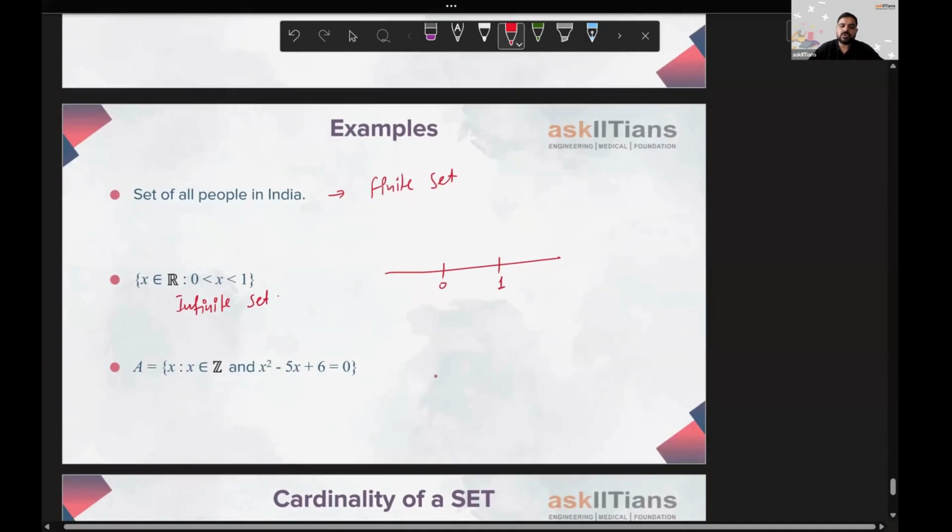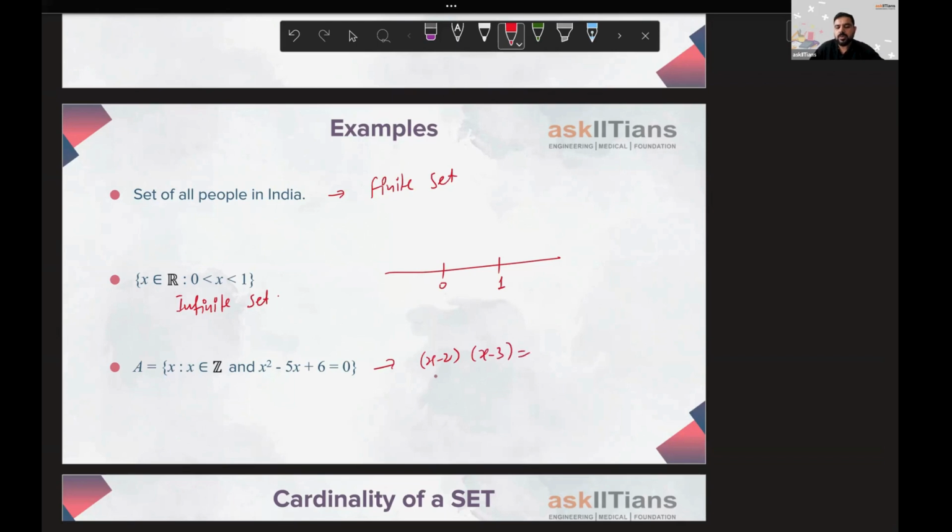If you look at this equation, x belongs to integers and x square minus 5x plus 6 equal to 0. If we solve this using middle term splitting, we can simply write this as (x minus 2)(x minus 3) equal to 0. I hope you can factorize this using the middle term splitting. So I'm doing this a bit quickly. So x is going to be 2, x is going to be 3. There are only two integers which are the roots of this equation, or that can make it 0. Hence, there are finite integers that can make this 0. So this is going to be a finite set, right?